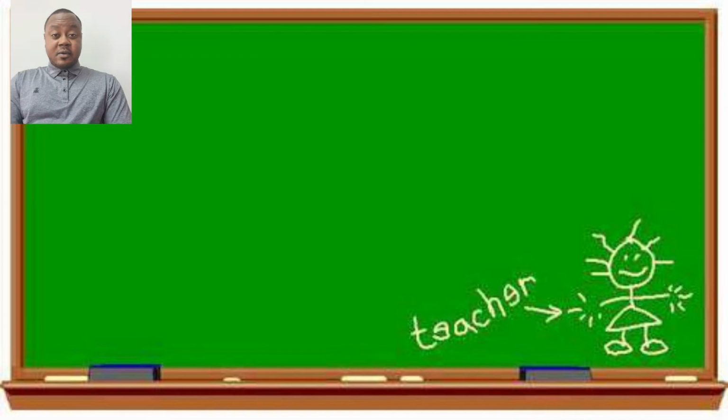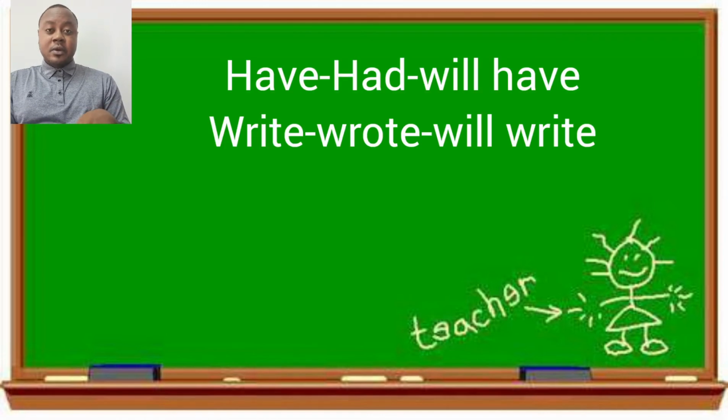Another example of a verb that can be used in the present, future, and past tenses is have. H-A-V-E, have. I have a pen. Yes, I have that right now. I had a pen.